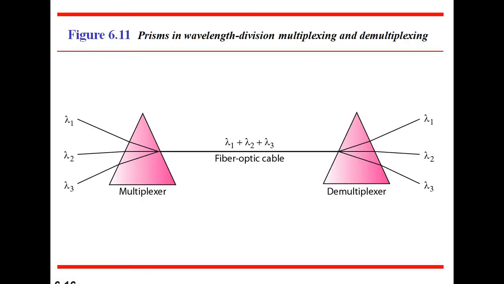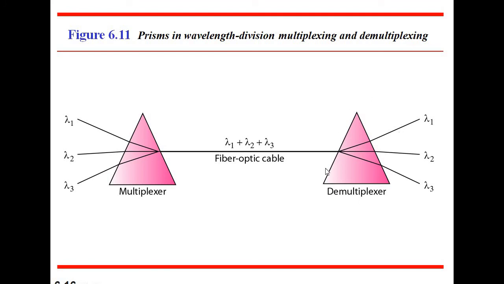This is the diagrammatic representation of wavelength division multiplexing. So these are the signals. The symbol is known as lambda: lambda 1, lambda 2 and lambda 3. Lambda 1 plus lambda 2 plus lambda 3. These three signals are united together and passed through the fiber optic cable. So fiber optic cable is generally made for traveling the light signals from one location to another location. So this is the multiplexer, or we can say it is a prism, and it is also a demultiplexer.